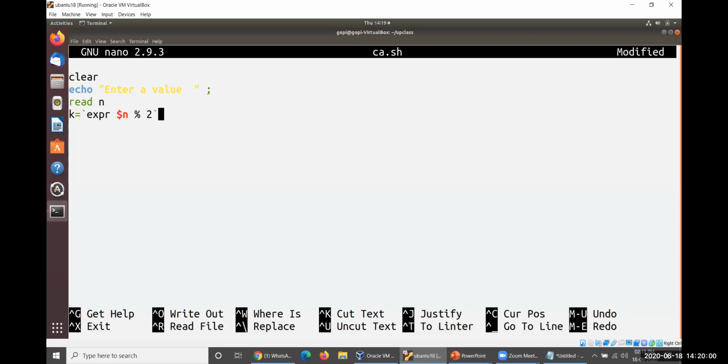Modulus of 2 will be taken like this. case $k in. First case, number 1, if it is 0, let me consider this is 0. So let me consider echo $n is an even number.